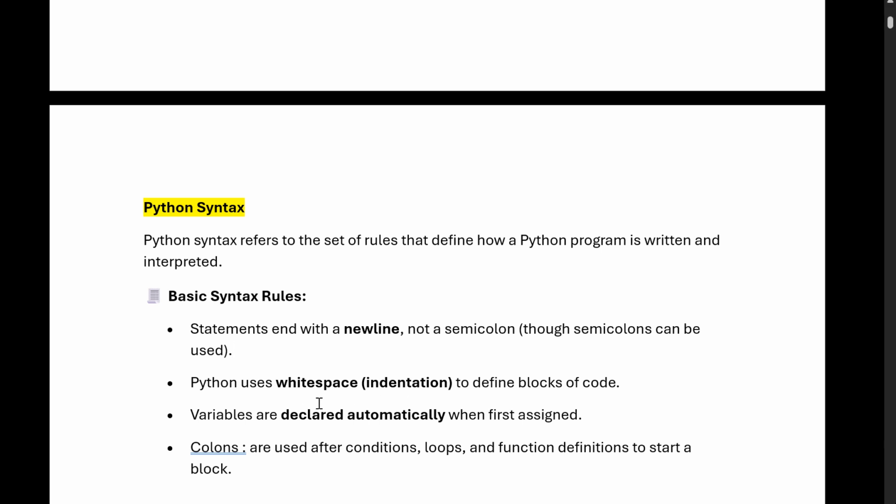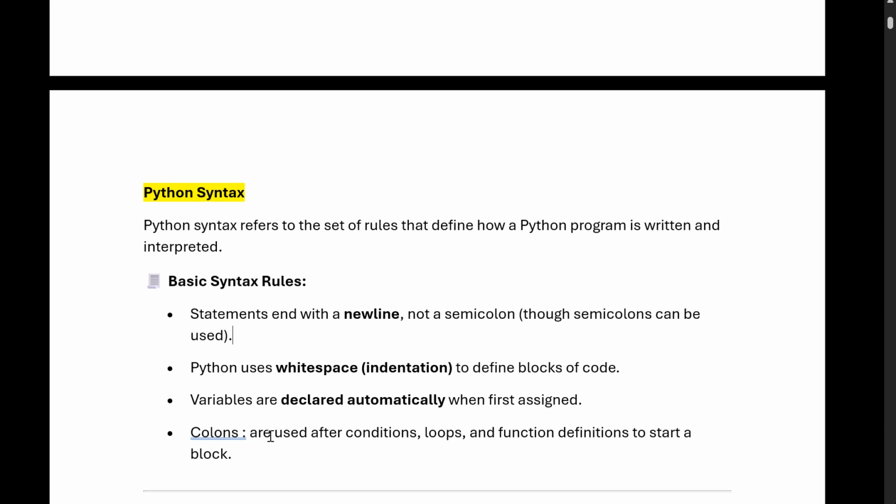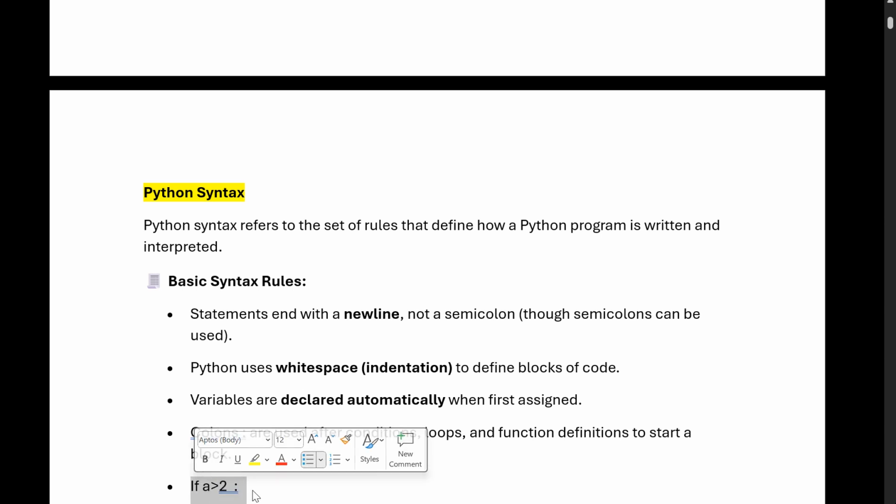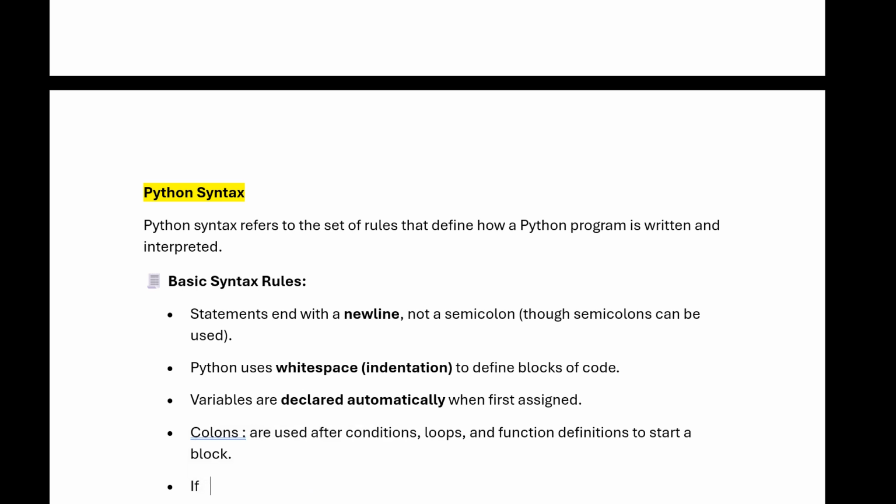Then, variables are declared automatically when first assigned. Whenever we assign a variable, it is automatically declared. Colons: colons are used after a conditional. Suppose I am writing a condition like if a greater than 2, then we have to write the conditional statement. Whenever there is a conditional statement, we have to end it with a colon. So this we have to write.